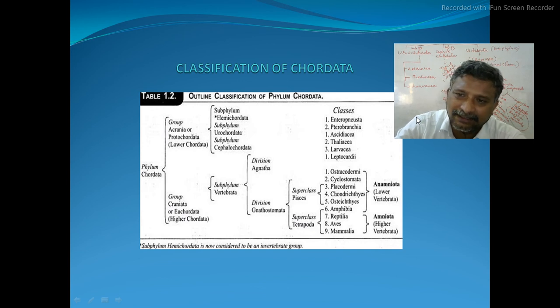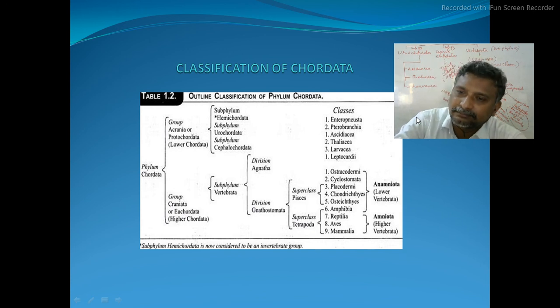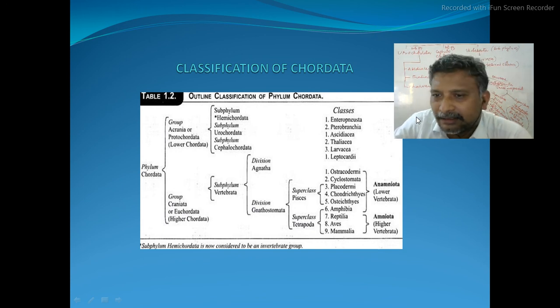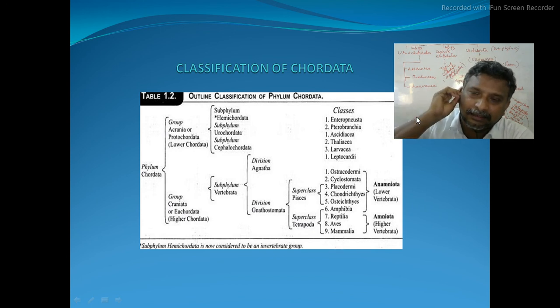So because of the presence of the test and tunicin, we named them Tunicata. So Urochordata and Tunicata are both the same. Best example for Urochordata? Anybody in the class? Yes, Herdmania.